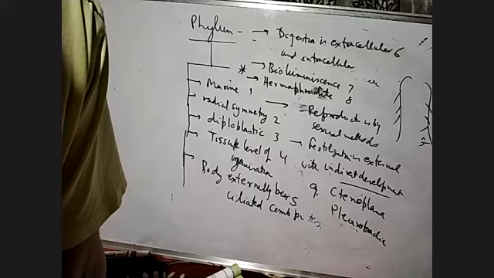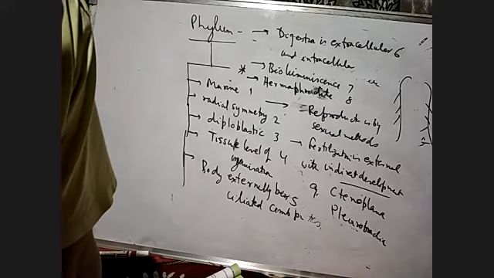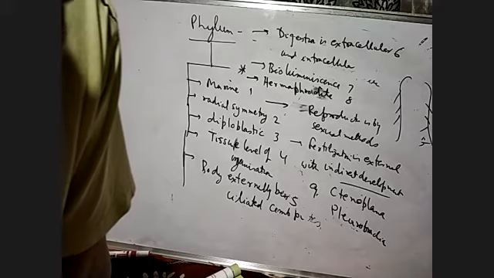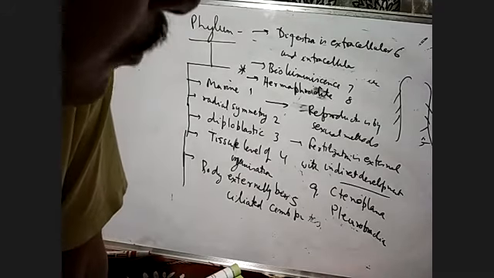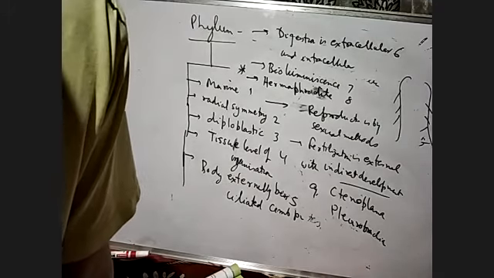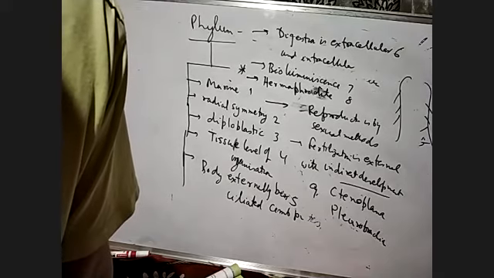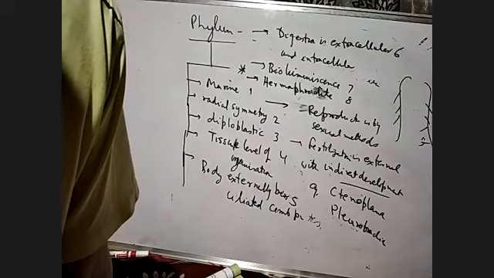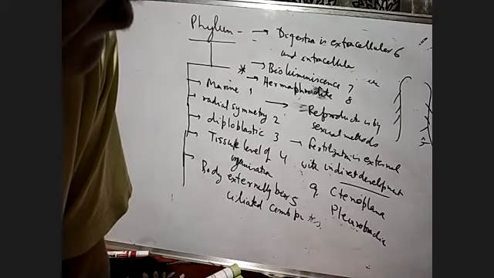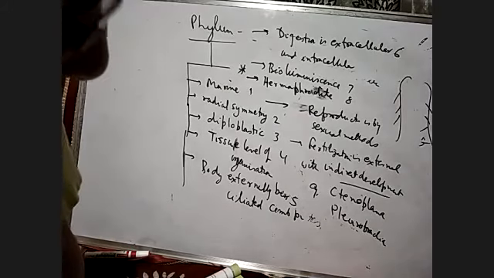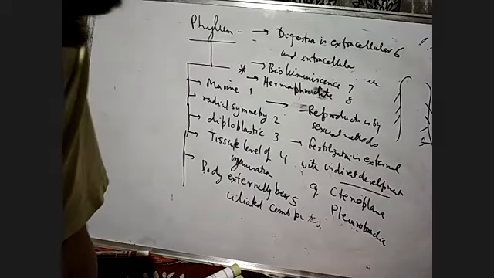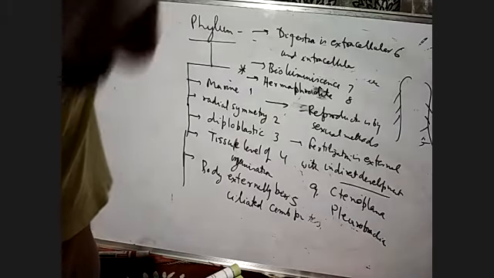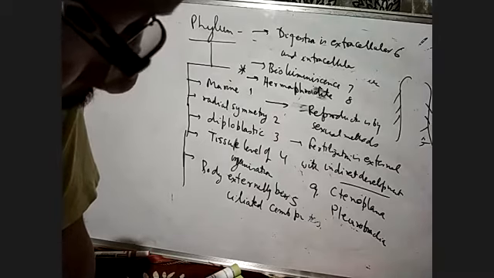Male and female sexes are in the same organism, and reproduction is by sexual methods, by the formation of gametes and fertilization. Fertilization is external, and the development is indirect. Example, we already know that.